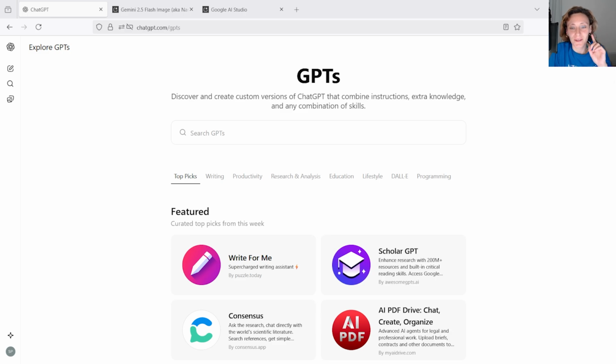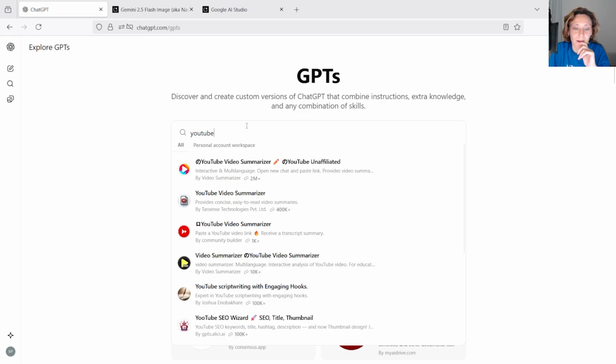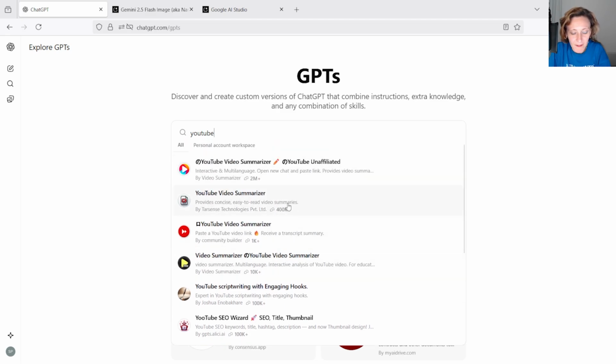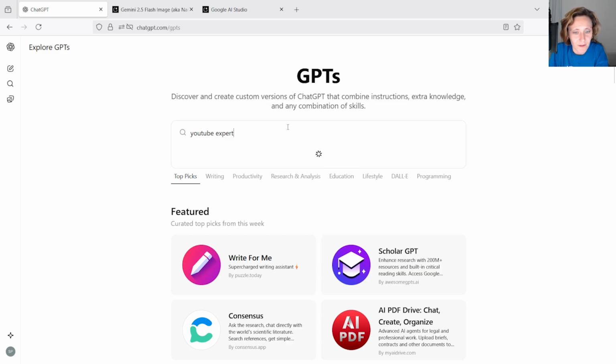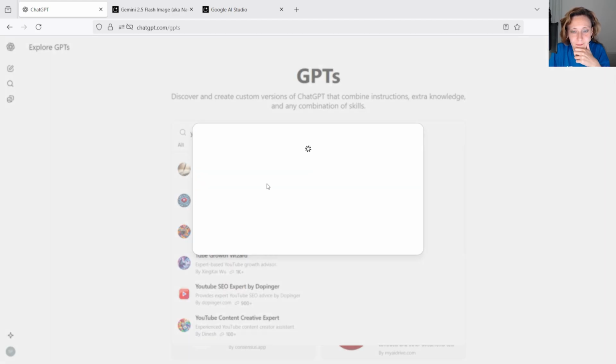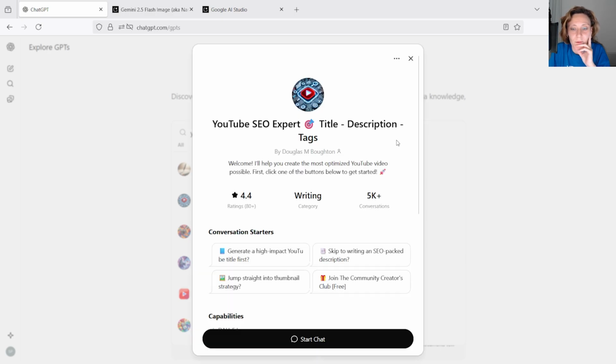And I forgot to mention, where can you get this one? So of course you have to log in to ChatGPT, then you have to go to the GPT section and look for YouTube. And here you will see that some users already created some GPTs about YouTube, and you have to select the proper one. I think I use this one. Takes a while to load. Yeah, this one over here. But you can try others and see which one works the best.